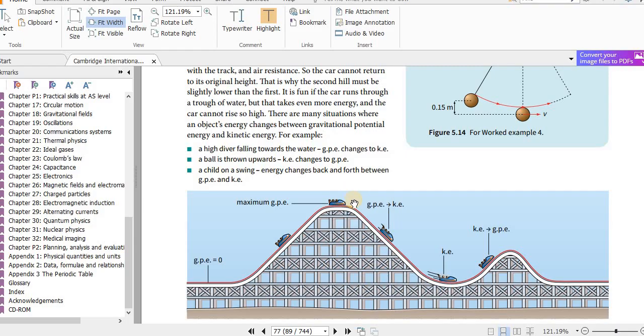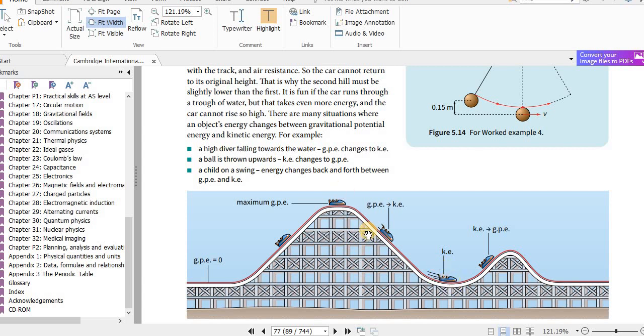it can simply come down like this, because here it has gravitational potential energy. Now when it comes somewhere here, due to gravity, it will be pulled down. So the height decreases. When the vertical height decreases, the gravitational potential energy decreases and the kinetic energy increases. That's why the speed increases when it goes down. Then here at the lowest position, it has maximum kinetic energy and zero potential energy.